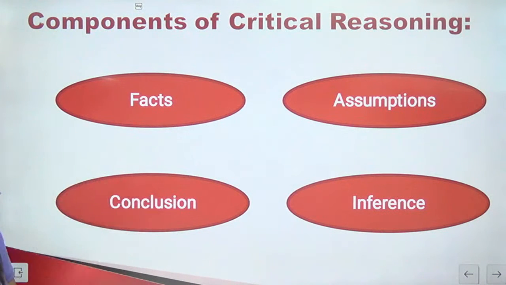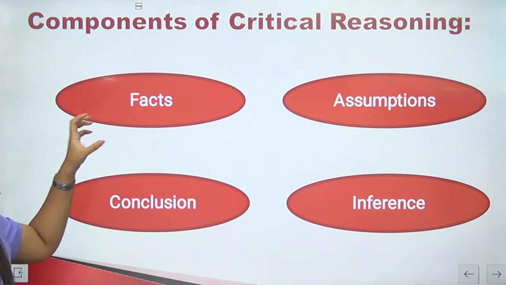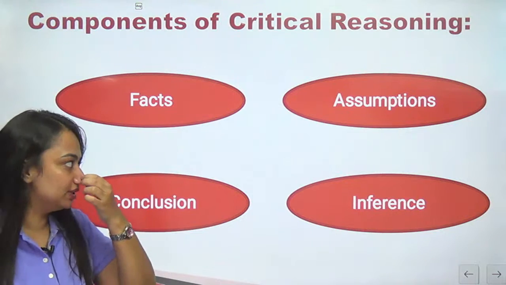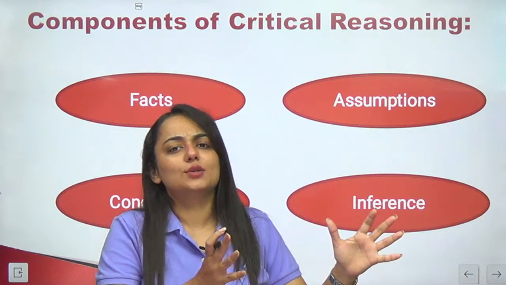So these are the terms or the components of critical reasoning which we've already discussed at length. Facts: any given statement is made up of facts, simple statements, simple assertions made by a speaker or a writer. Assumptions: the unstated facts behind every statement.